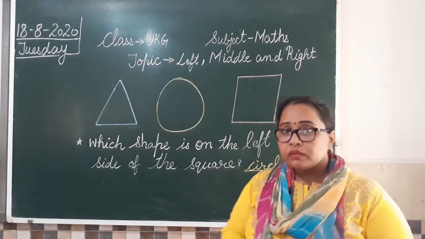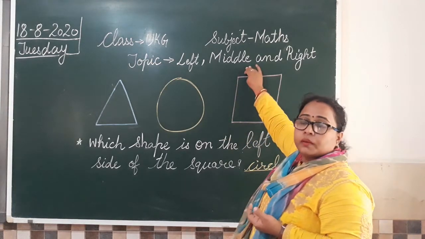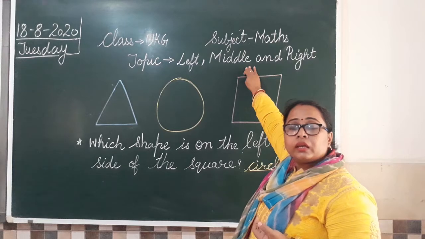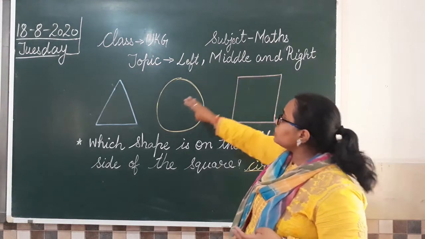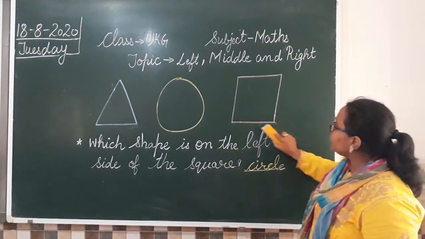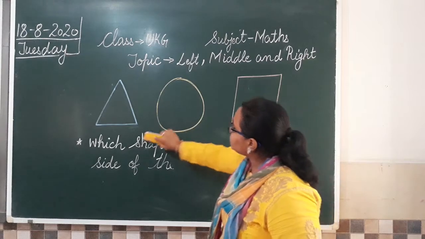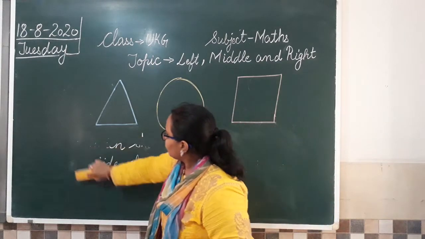Now the next thing comes is middle. Middle का मतलब क्या होता है? One in the center. That means बीच वाला. So if I ask you which shape is in the middle? Now I am not writing. I am just asking you to observe these 3 shapes. ठीक है?